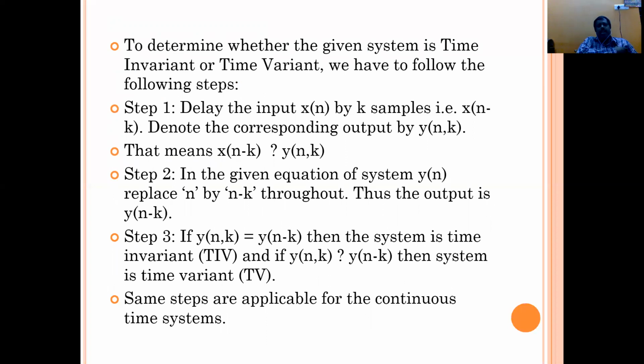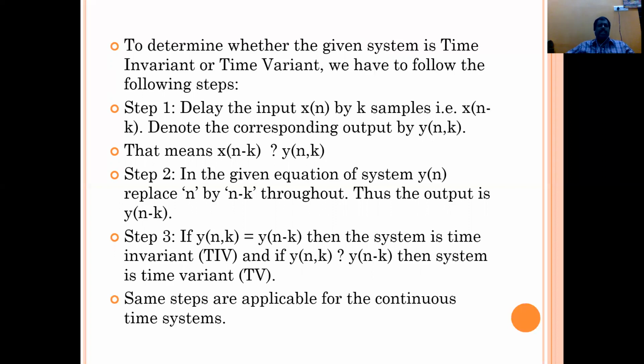To determine whether a given system is time variant or time invariant, we have to follow different steps. We don't know from the mathematical expression whether the variables of the system vary with respect to time or not. If you want to determine that, there is a procedure. Step 1: delay the input x of n by k samples, that is, x of n minus k.